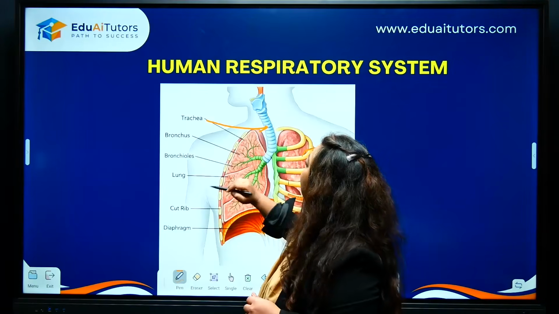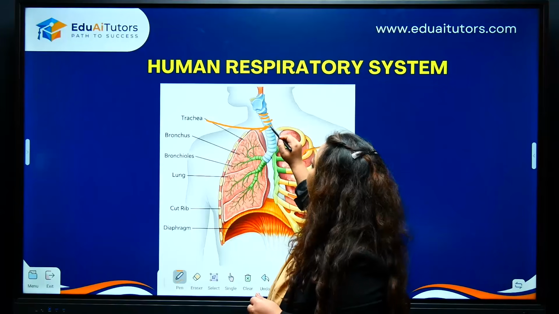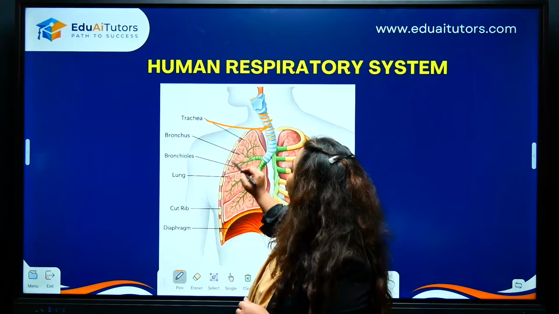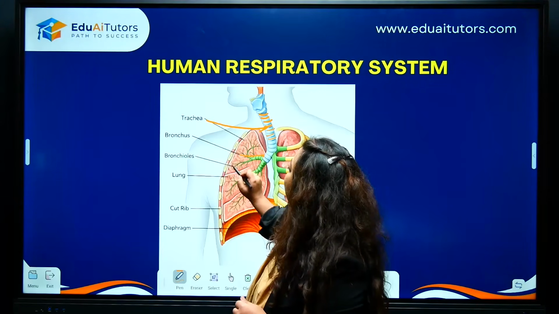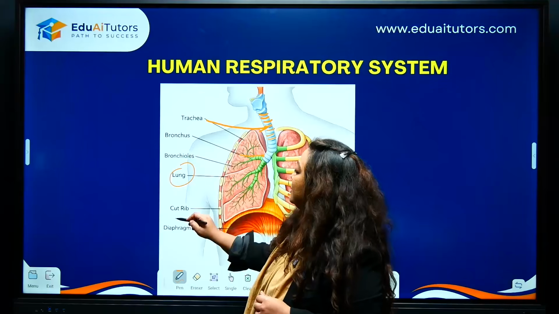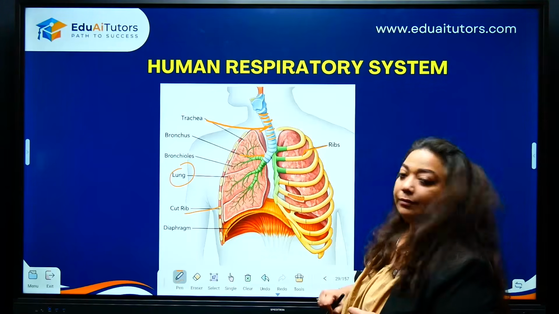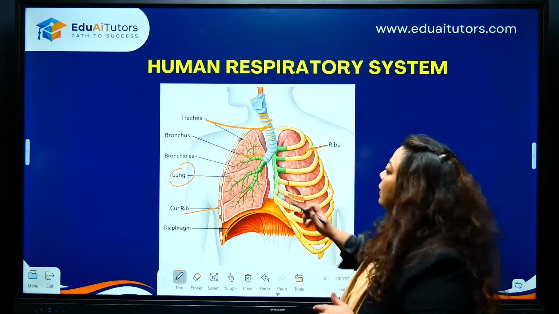This is your trachea. Alright, it has got C-shaped cartilaginous rings. As you can see, the bronchi and the bronchioles, the labelings have shifted. Okay, these are the bronchioles, your lungs, the ribs, your diaphragm. Here, children, just ignore the mistakes, focus on the functions.